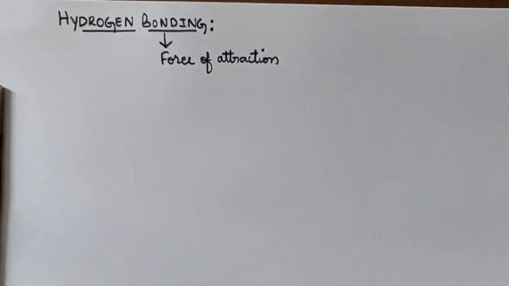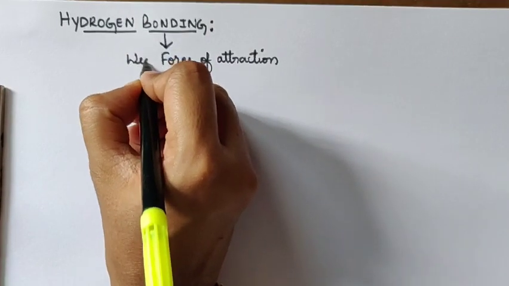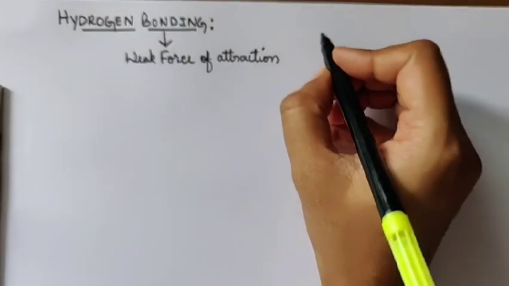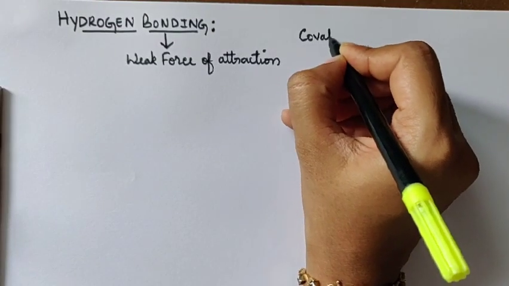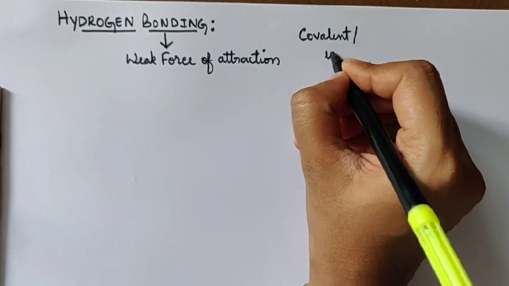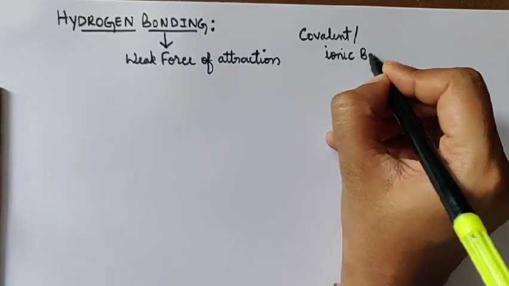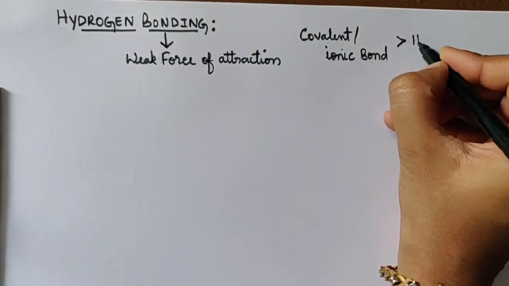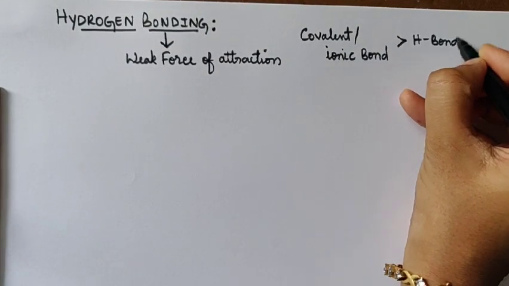What type of force is that? It is a weak type of force of attraction. Then you may ask whether it is a van der Waals force of attraction. No, but when compared to van der Waals forces, it is stronger, and when compared to covalent or ionic bonds, it is weaker. As a result, I can write that a covalent or ionic bond is stronger when compared to these hydrogen bonds.